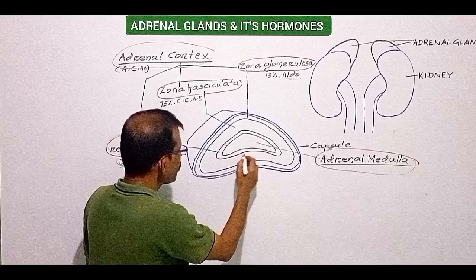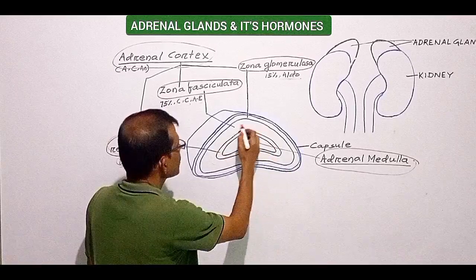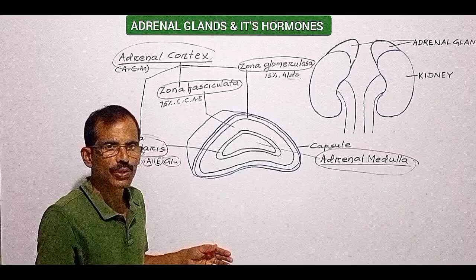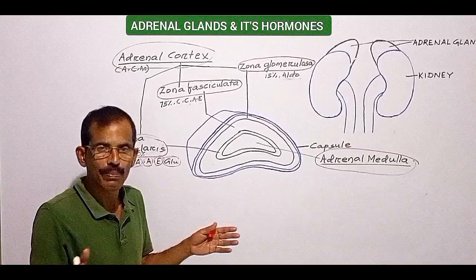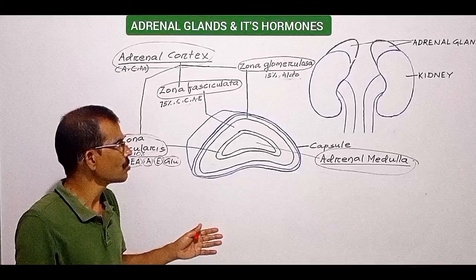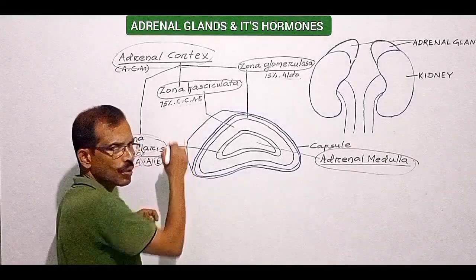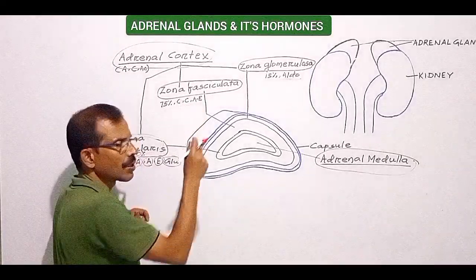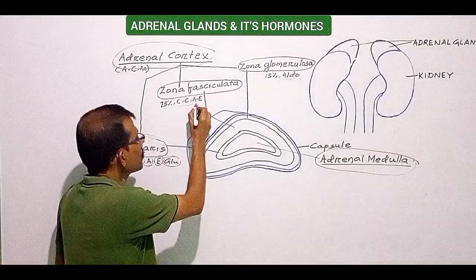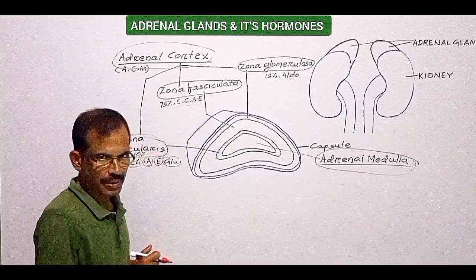Next, middle zone of the adrenal cortex is zona fasciculata, which constitutes about 75% of the cortex. It secretes hormones such as cortisol, corticosterone and a small amount of adrenal androgens and estrogens.